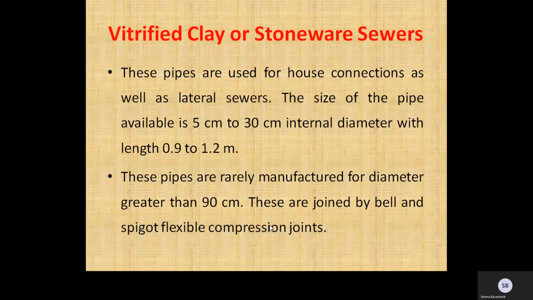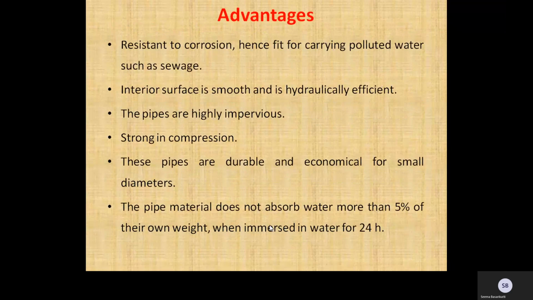These are joined by bell and spigot flexible compression joints. The stoneware or vitrified clay sewers consist of stoneware or vitrified clay pipes which are manufactured from clays and shale of special qualities. For manufacturing these pipes, the following procedure is adopted.